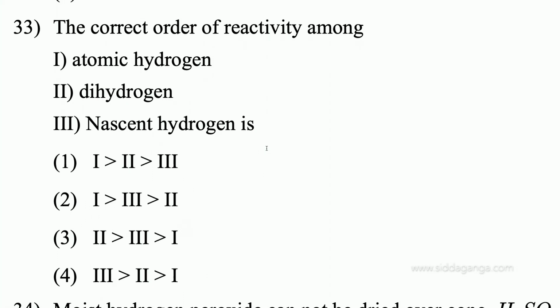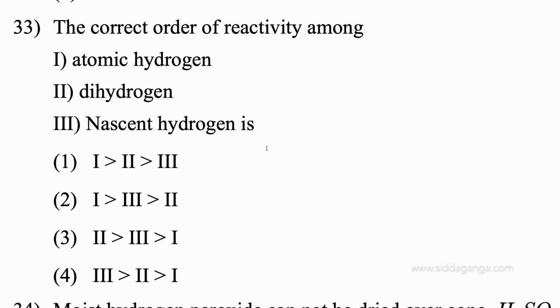Yes, the correct order of reactivity among atomic hydrogen, dihydrogen, nascent hydrogen. Again, it is a very simple concept, I will read the answer. The correct order of reactivity among atomic hydrogen, dihydrogen, nascent hydrogen: remember this concept.